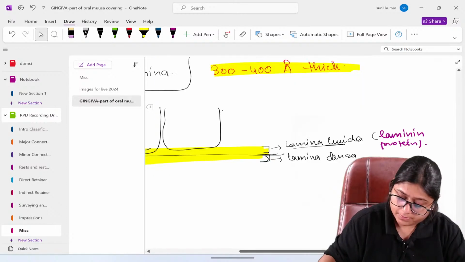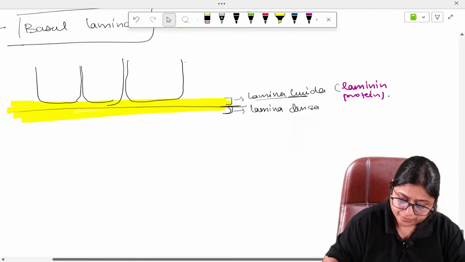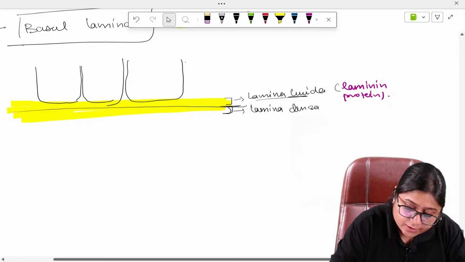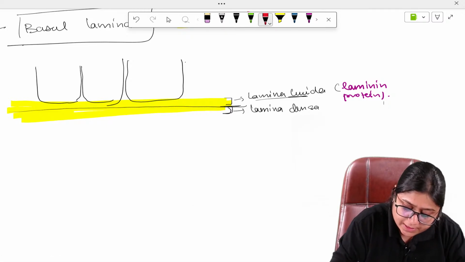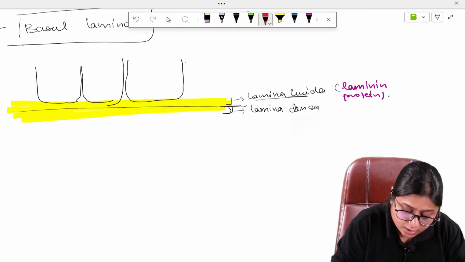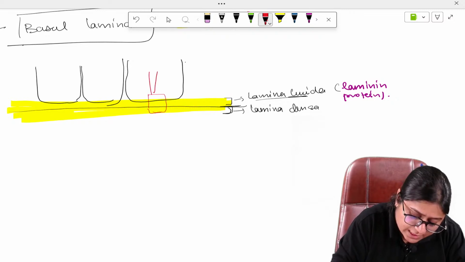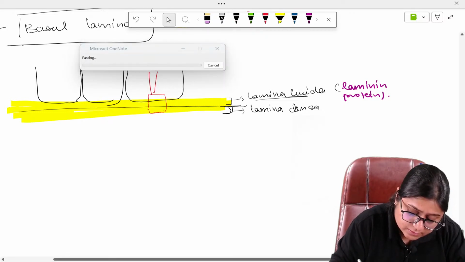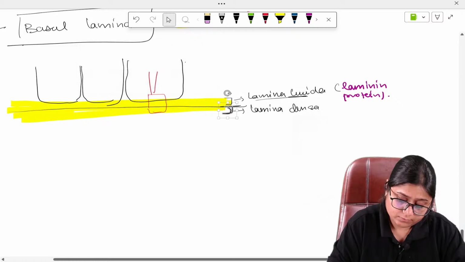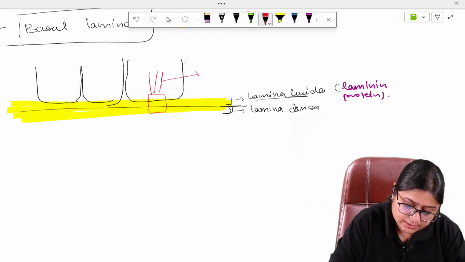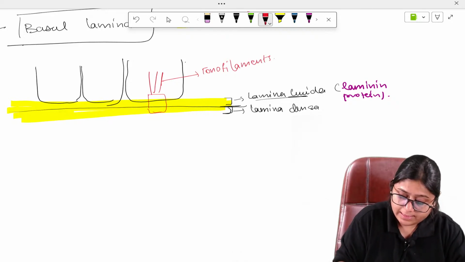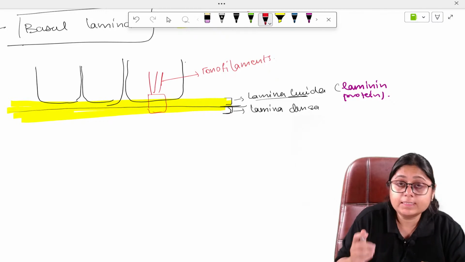So, see, this cell is connected with the basal lamina with the help of hemidesmosomes. So, here are the hemidesmosomes. These have something in this cell which is called tonofilaments.